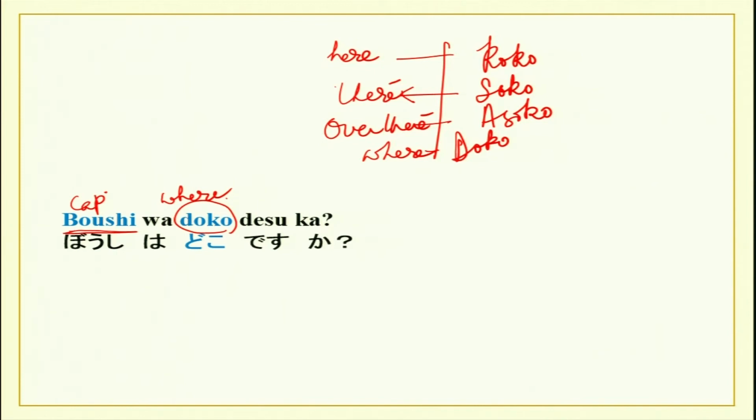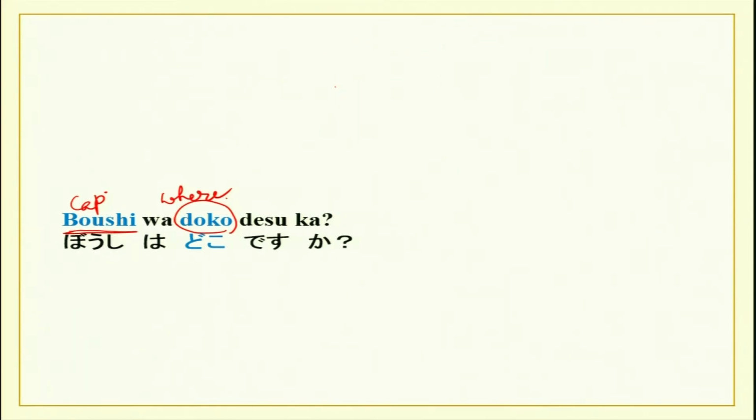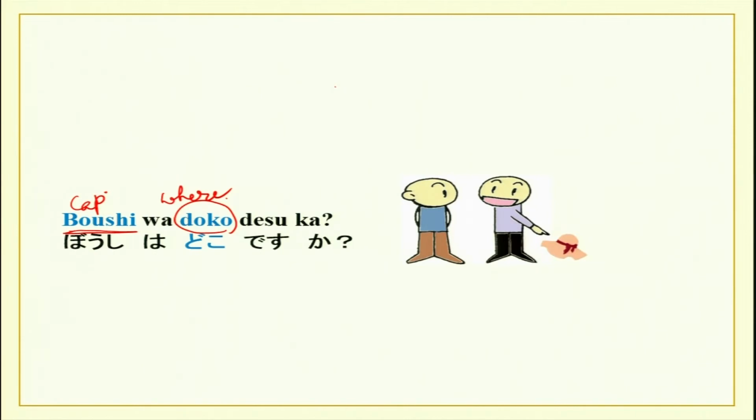As you have done for kono sono ano and kore sore are, which stands for things. Now, if you have this question, boshi wa doko desu ka? So, he is pointing at it and saying boshi wa koko desu, which is close to the speaker and far away from the listener.